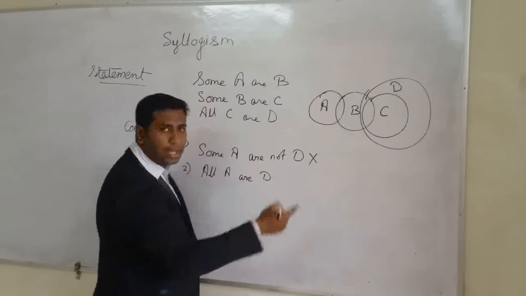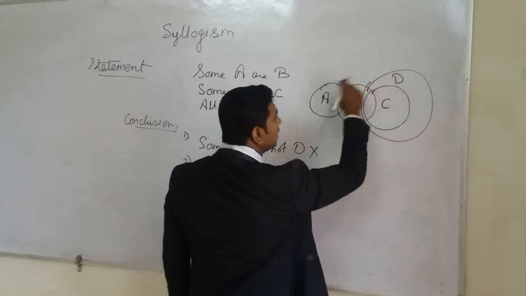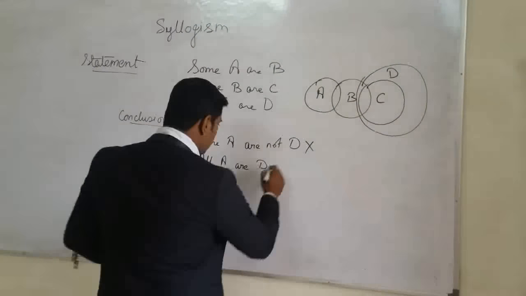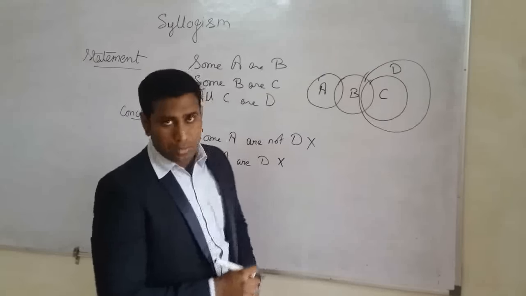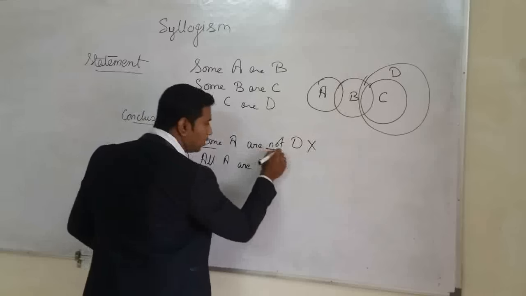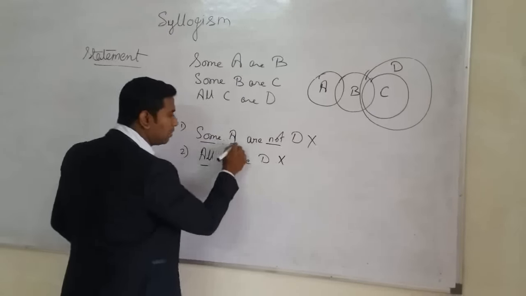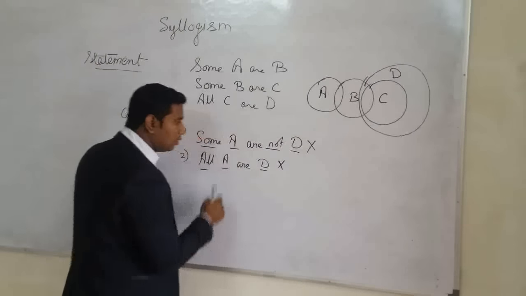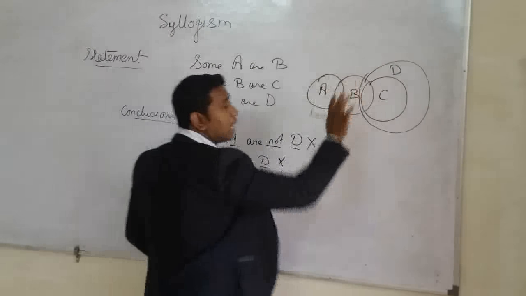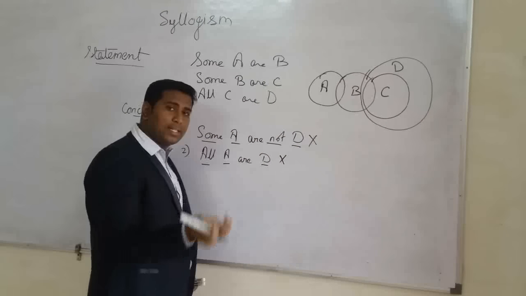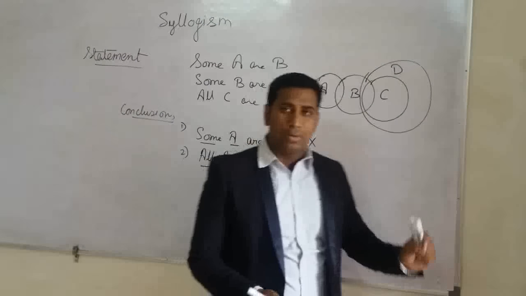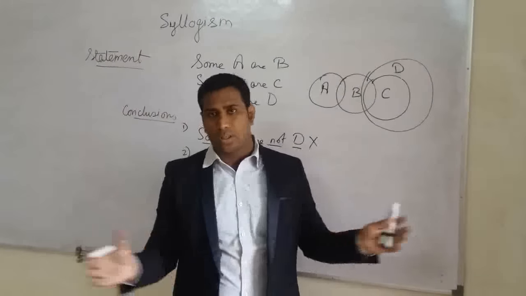And next, all A are D. Again, A and D don't have any kind of relationship, so we cannot give any conclusion. So it is also wrong. But now you have to check again what is given. Here, once we have some not, another time we have all, and the elements are the same, A and D. Once it says the negative thing, some A are not D. Another says all A are D. That means it has covered all the possibilities.